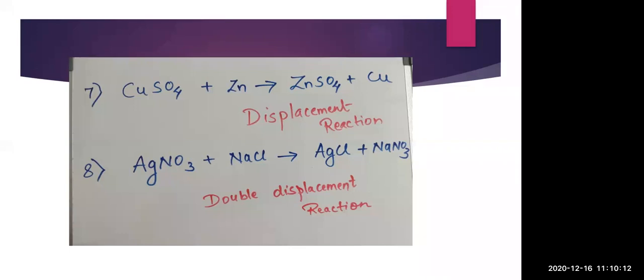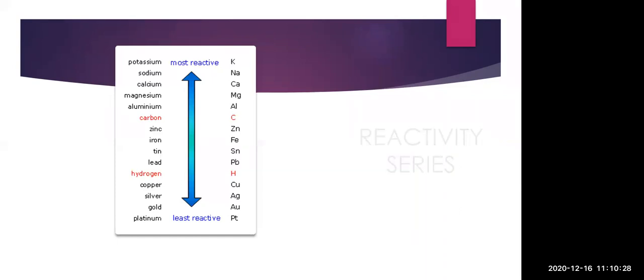So don't write like that. Wherever there is a double displacement reaction, write the full name, double displacement reaction. And whenever there is a single displacement reaction, you can write it as single displacement reaction or displacement reaction.